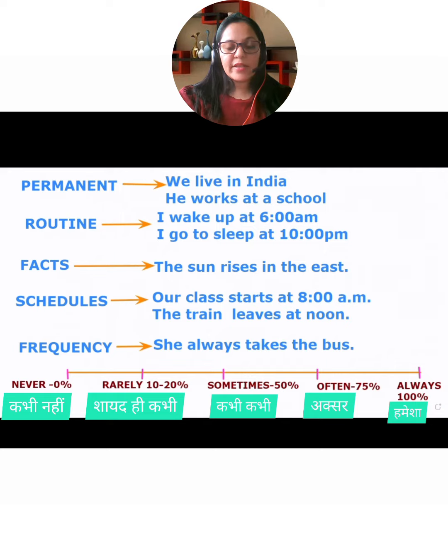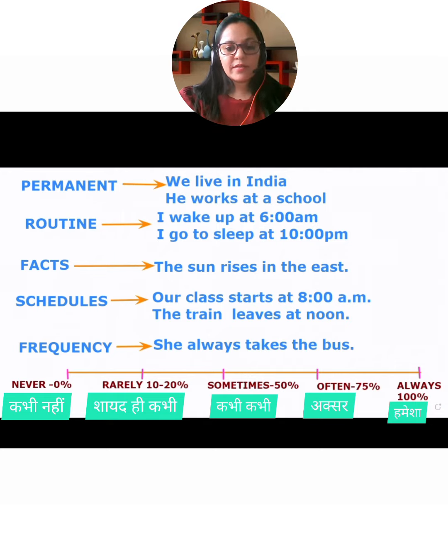Now let's look at another example. Another example is I wake up at 6 a.m. I go to sleep at 10 p.m. So in these examples, we are talking about a regular activity, okay? Like we are talking about a routine. So whenever we talk about a routine, that means we are talking about present simple tense, right?